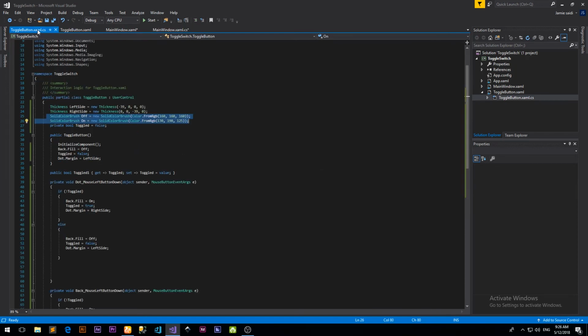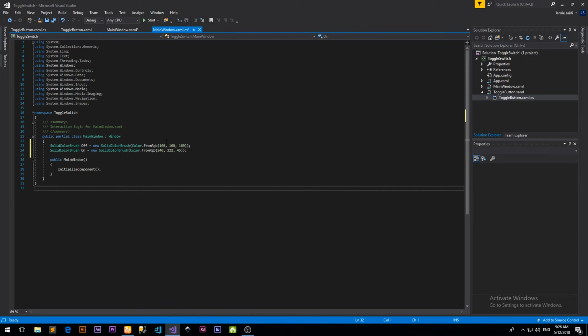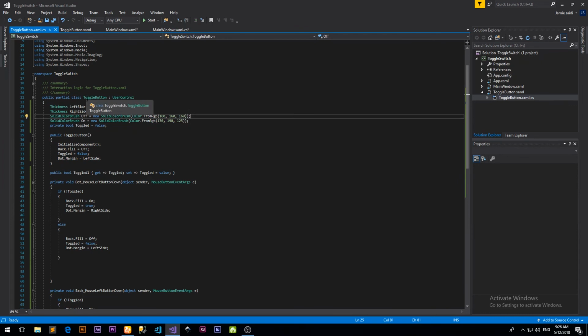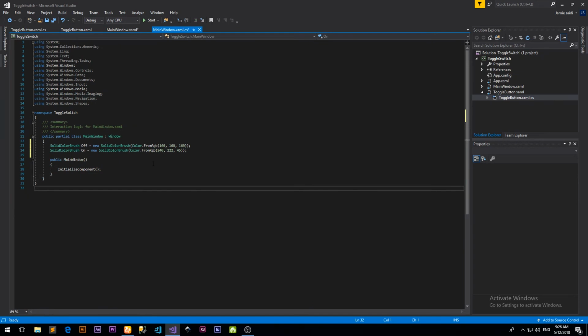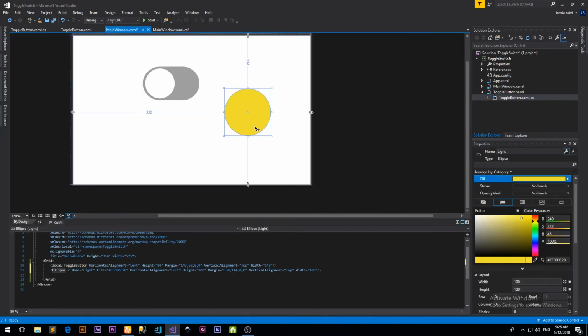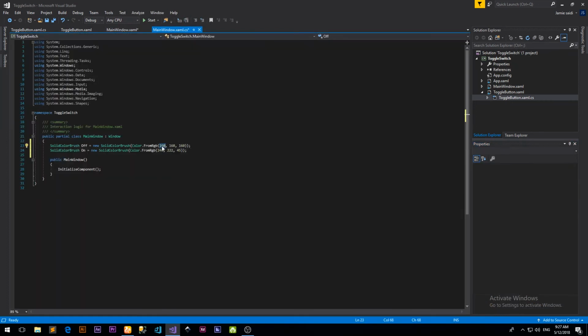Now the thing is, the user control is a separate class, so these variables are not the same, they're different. This is the main window class and this is the toggle button class, so I can use the same names, they don't affect anything. So in our off state, we want the light to be, let's just make it black. That's off. For a dark color, that's just 0 0 0.